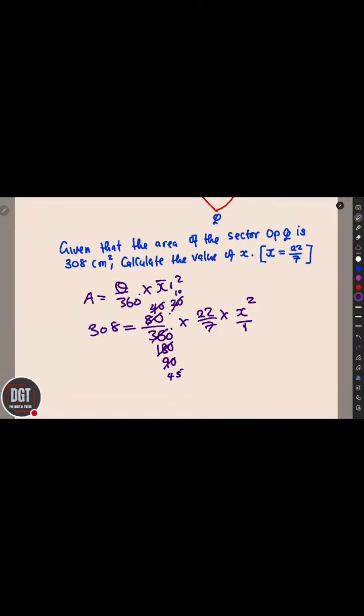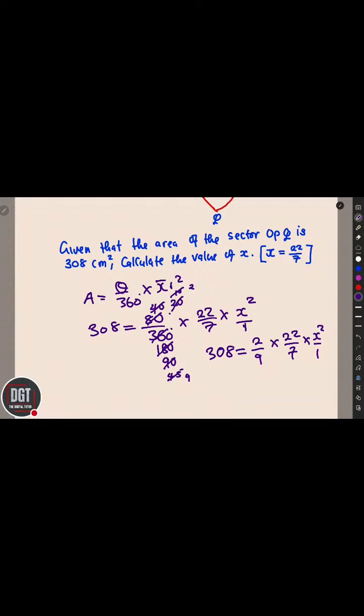Let us see. 45 and 10. And 10 you can still reduce. Here 5 is 2. 5 here is 9. So which means this one remains 2 over 9. Is it something? Let's see. 308 equal to we are remaining with a 2 over 9. Let us see if that is true. Multiply by 22 over 7 multiply by x square.